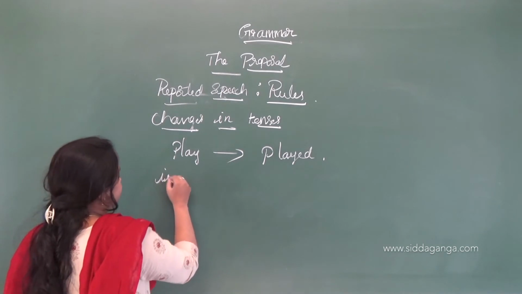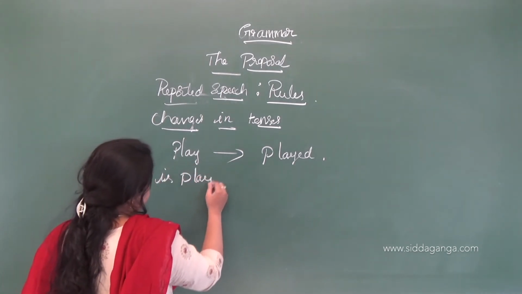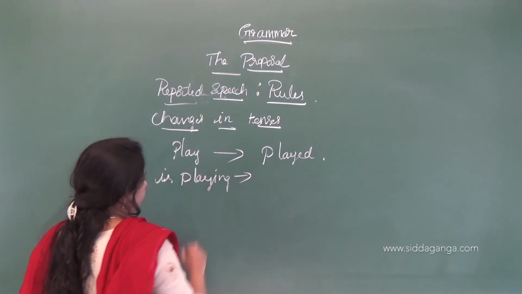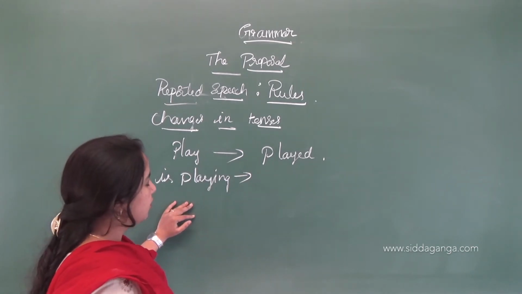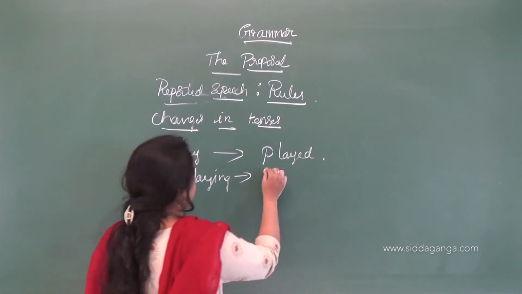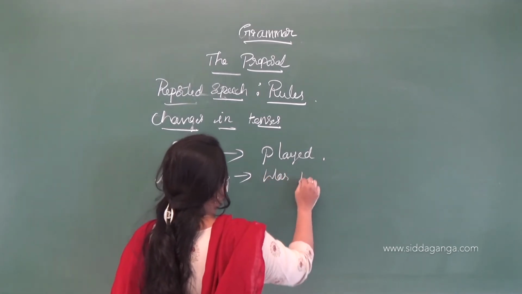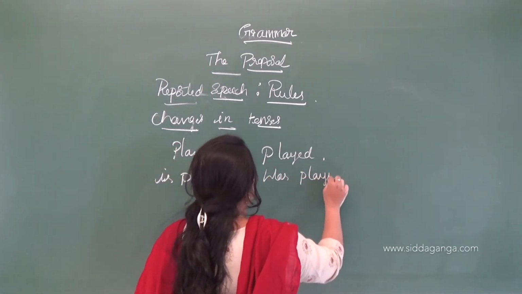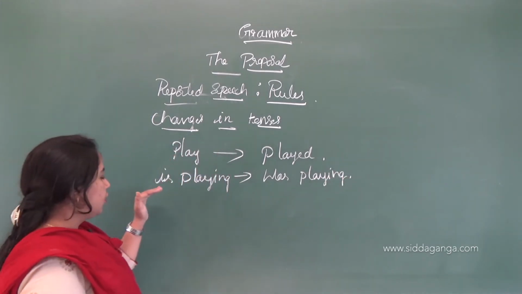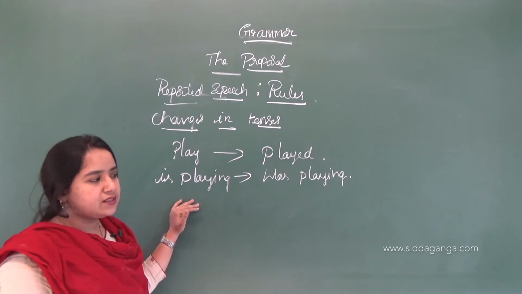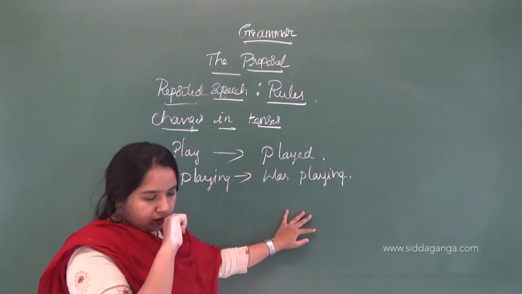Suppose it is present continuous tense, playing, in the direct speech. We can change it into was playing, past continuous tense. So present continuous tense is changed into past continuous tense.